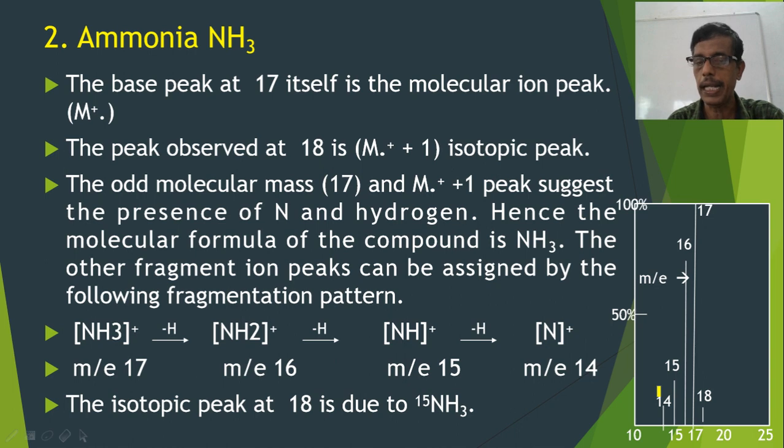Again, this is due to the successive removal of H radicals. So NH3 minus 1 H radical makes it NH2 plus, with m/e 16. Then removal of one more H radical produces a species NH plus with m/e 15. And finally, removal of one more H radical produces N plus ion with m/e 14. It's shown here: 16, 15 and 14. And the isotopic peak at 18 is due to 15N H3, that is ammonia, as I have discussed earlier. So this is the spectrum of ammonia.